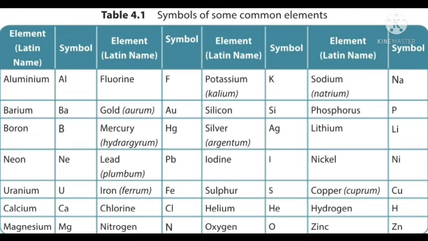Symbols of some elements have also been derived from their Latin names. When two or more elements have their names beginning with the same letter, one more letter is added to the symbol. For some elements, the second letter in their name is added, such as for calcium.